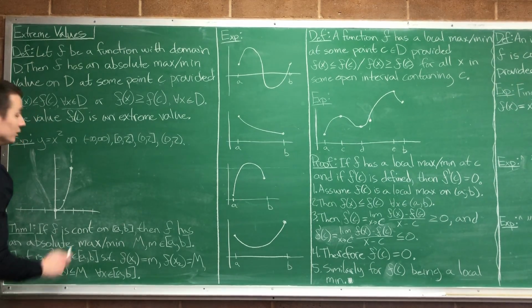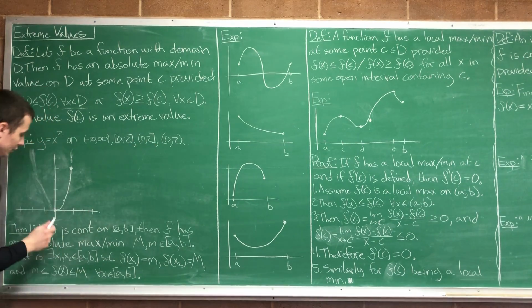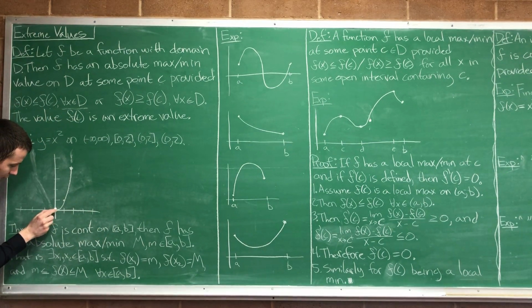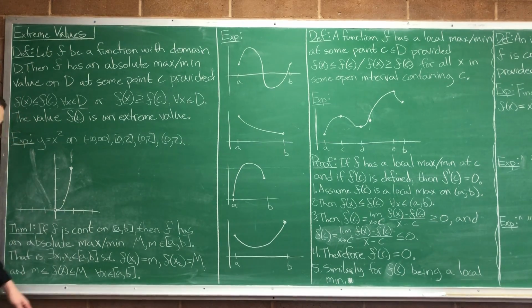Perfect. Now, let's make our domain 0 to 2, not including 0. So now we have an open point here. Now what's the min? The limit as x approaches 0 of this function is 0. But the function isn't defined at 0. It never reaches 0. You can't just say the limit. The limit is 0. The point of limits was, you can talk about the limit of the function even if it wasn't defined at the point, or defined how you wanted it at that point.